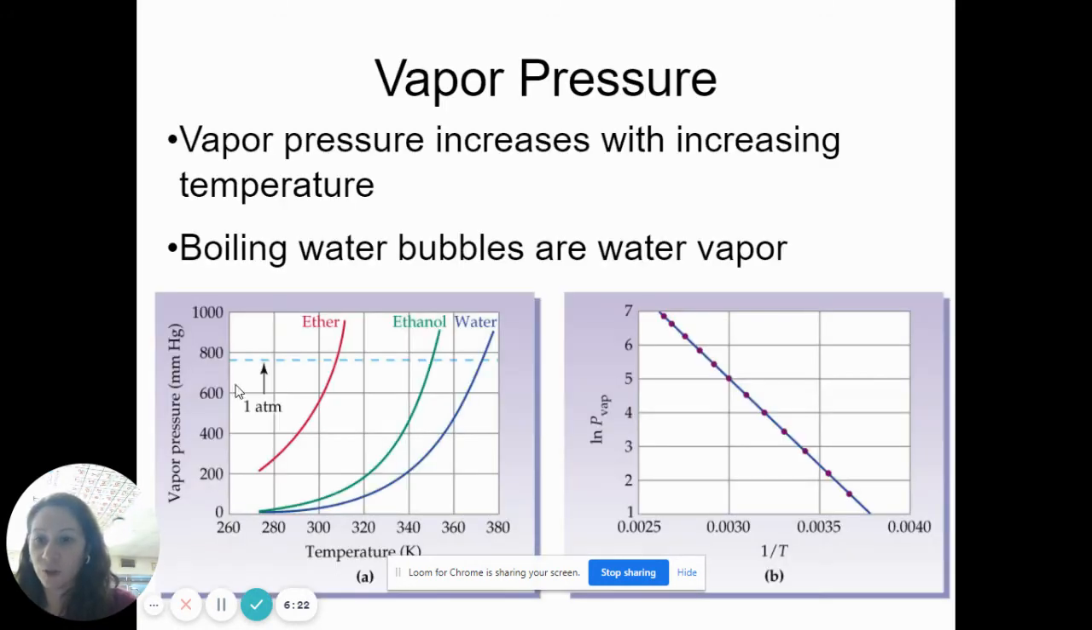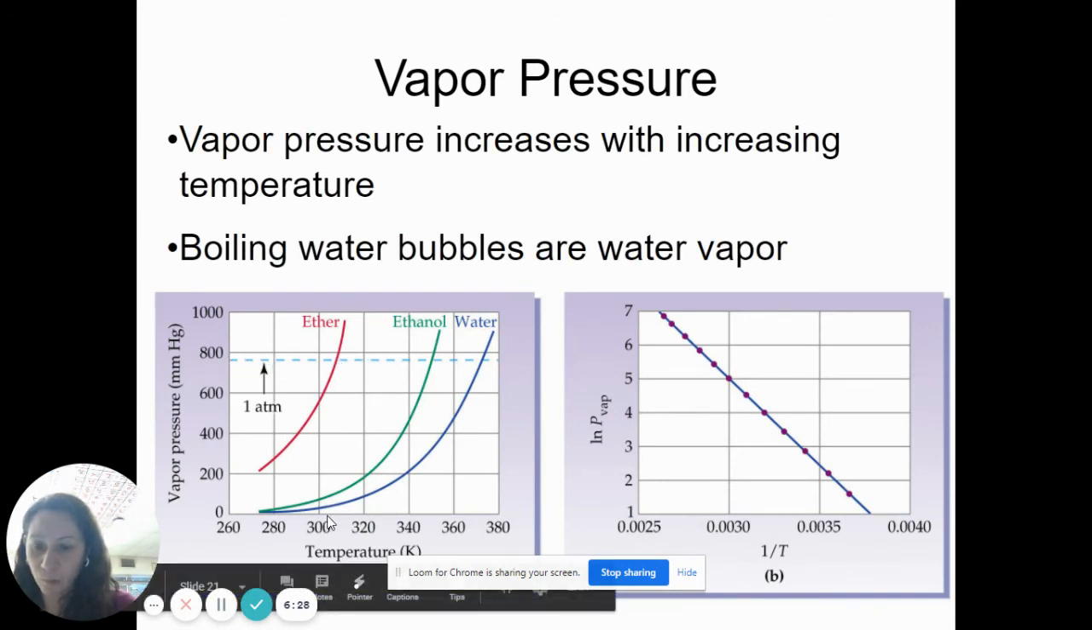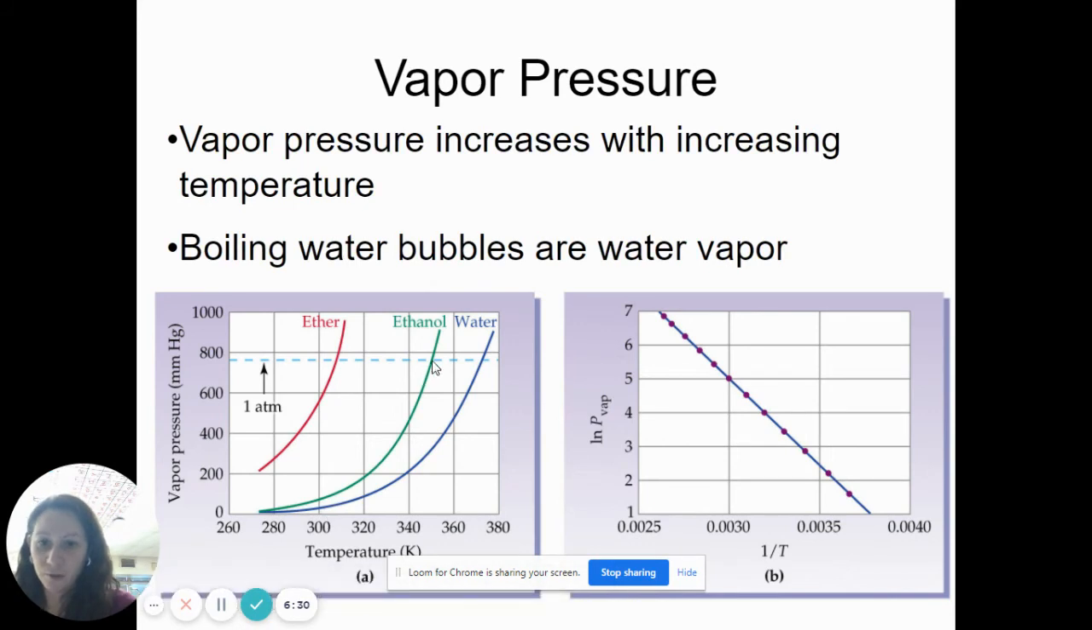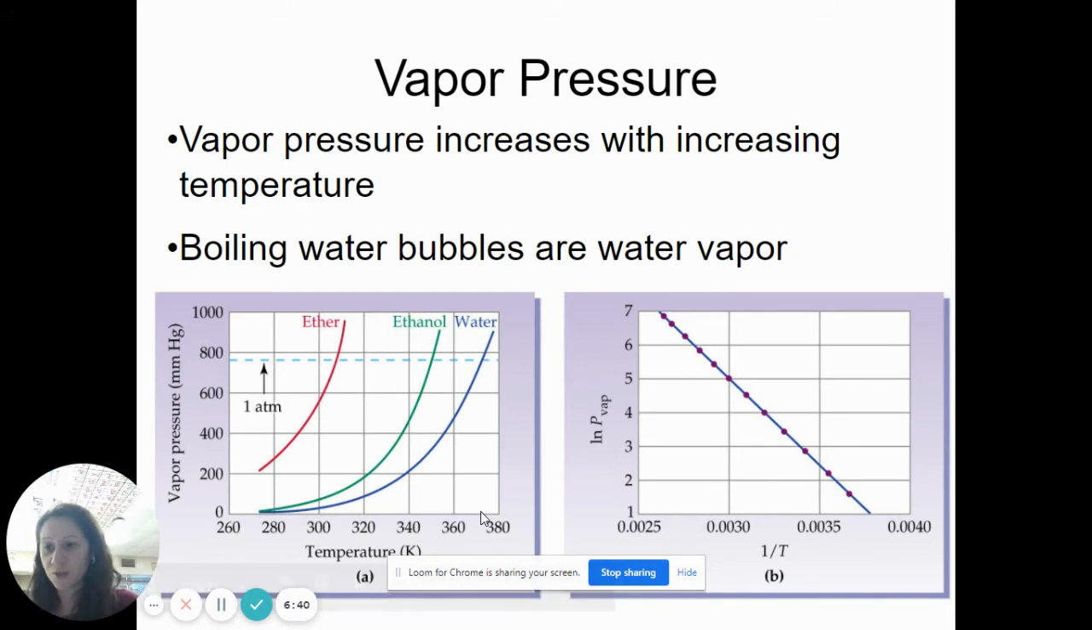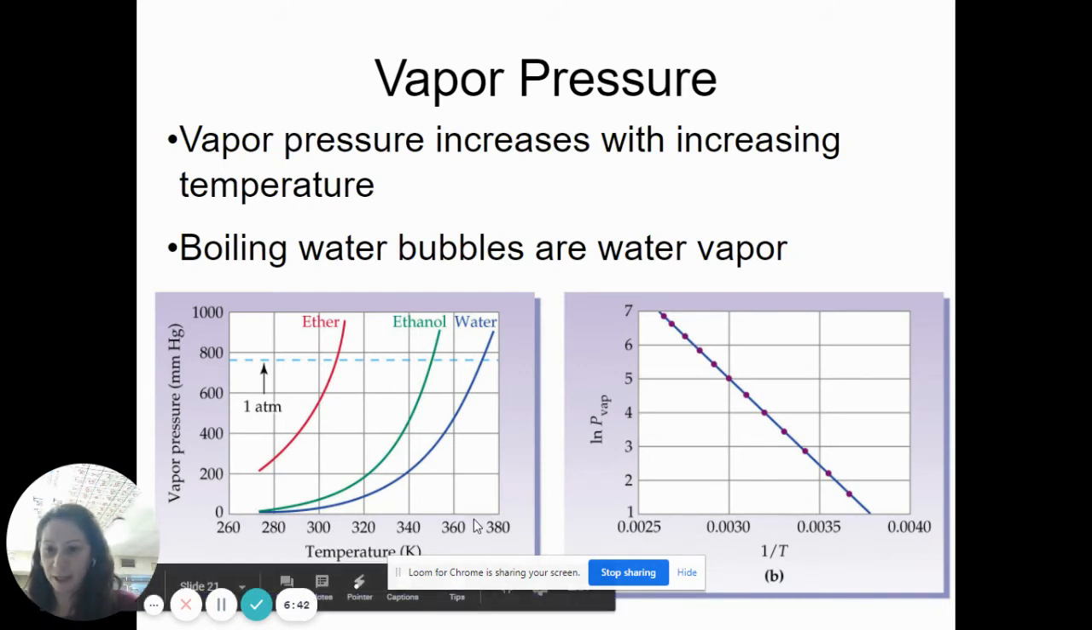So back to here, this is 760 millimeters of mercury, or 1 atm. And so this is the normal boiling point of ether. Right here, this temperature would be the normal boiling point of ethanol. And right here, this would be the normal boiling point of water, which is 100 Celsius, 373 Kelvin.